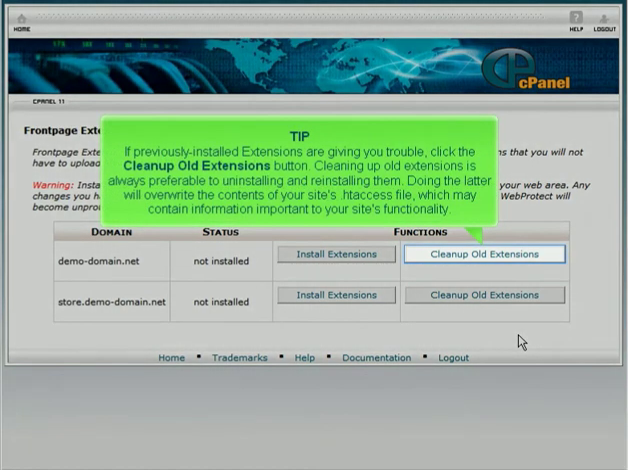If previously installed extensions are giving you trouble, click the Clean Up Old Extensions button. Cleaning up old extensions is always preferable to uninstalling and reinstalling them. Doing the latter will overwrite the contents of your site's .htaccess file, which may contain information important to your site's functionality.